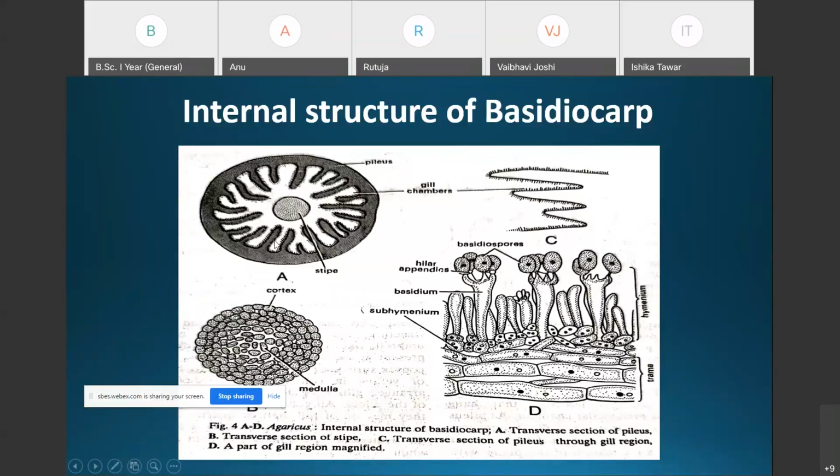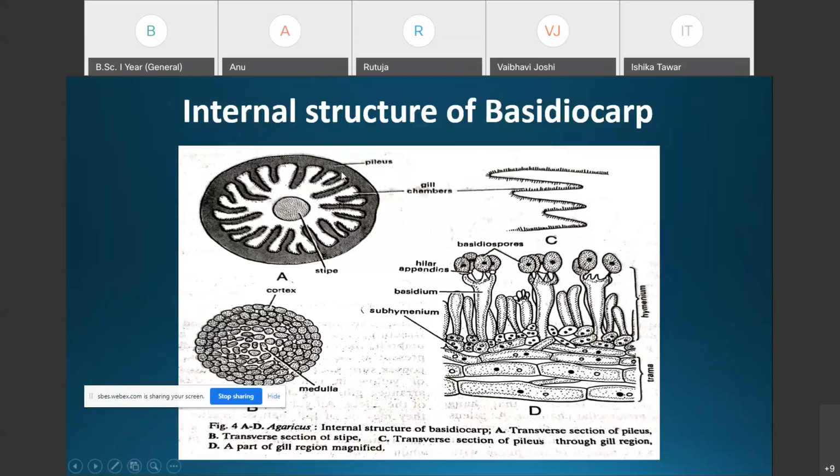Now the internal structure of the pileus. This one shows the internal structure of the pileus. It is similar to that of the stipe, and the pileus is differentiated into the outer cortex and the central medulla.